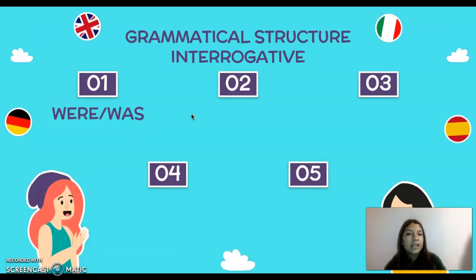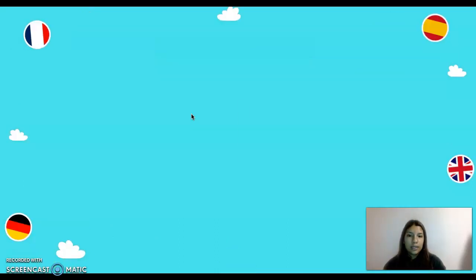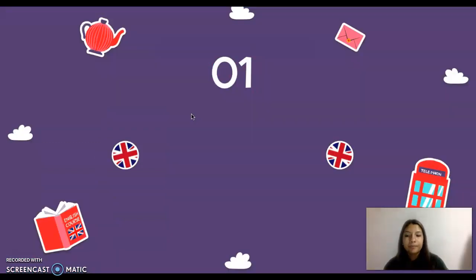And for the interrogative sentences, we have to make a switch between verb to be in past, that is going to be in the first place, and then the subject. Then we continue with the verb with ing, the complement, and the interrogative sign, very important here. So again, we are going to make the samples. Was I, so let's see, so it's the switch that we make. Was I preparing the dinner?